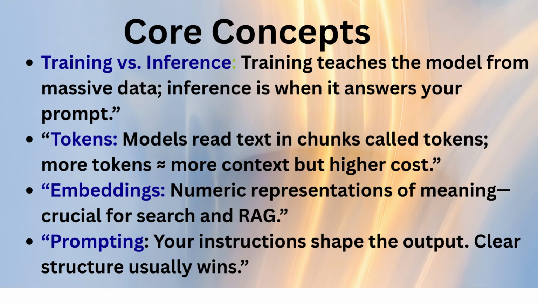Training versus inference. Training teaches the model from massive data. Inference is when it answers your prompt. Tokens. Models read text in chunks called tokens. More tokens approximately equals more context but higher cost. Embeddings. Numeric representations of meaning, crucial for search and RAG. Prompting. Your instructions shape the output.